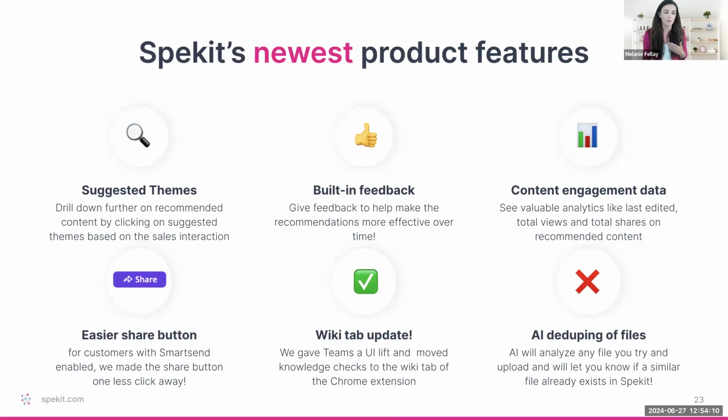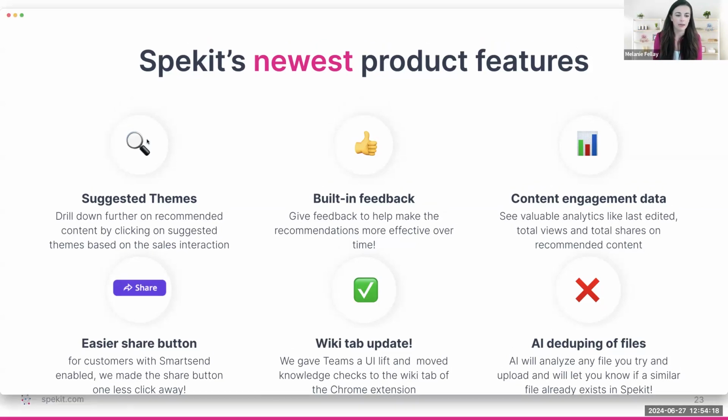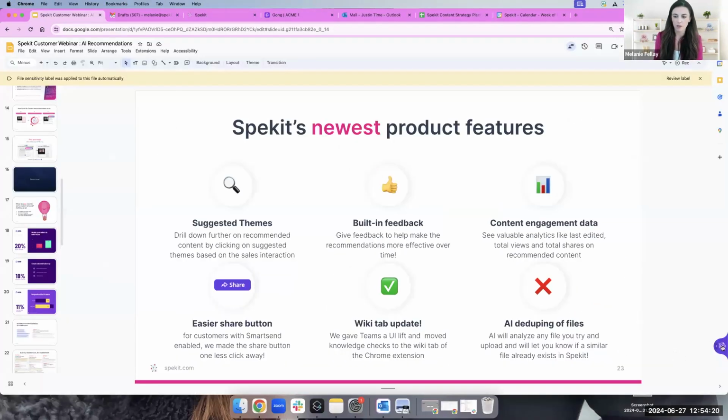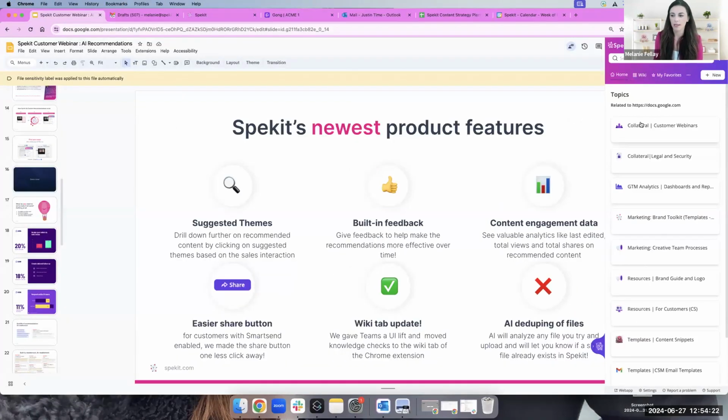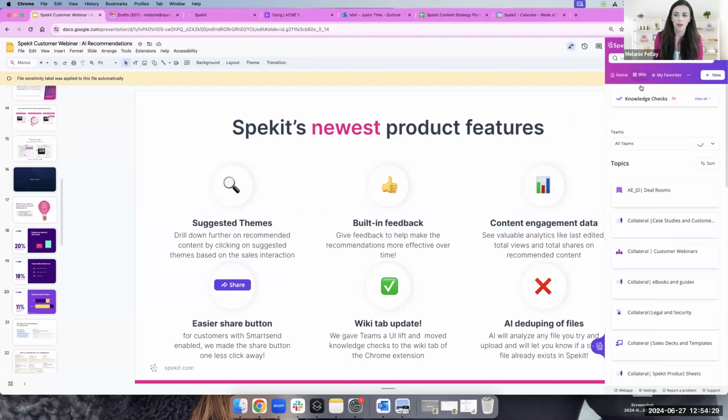But I also want to share a couple other quick things that are part of this release. The first one is the suggested themes that I highlighted. I'm going to go out here to show you this. It doesn't work here, but the suggested themes I showed at the top, you'll see those there. We moved the knowledge checks to the wiki tab to get them off that main screen, but reps will still get the notification if they're using it.